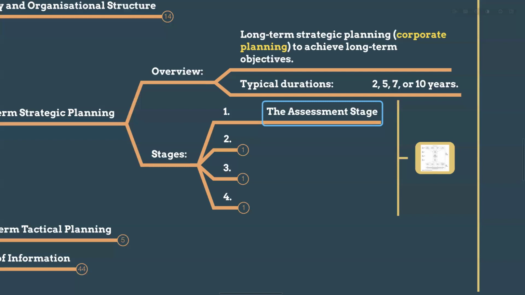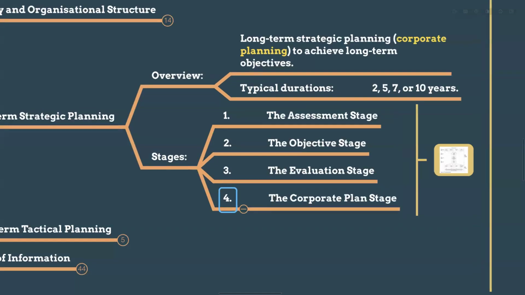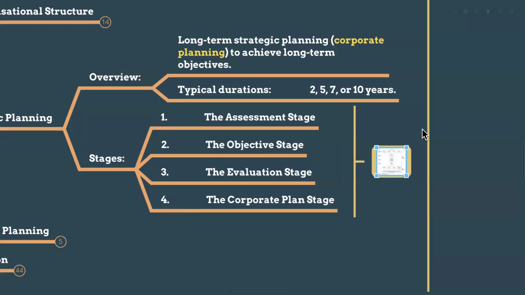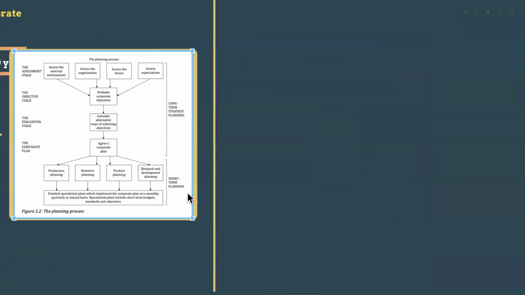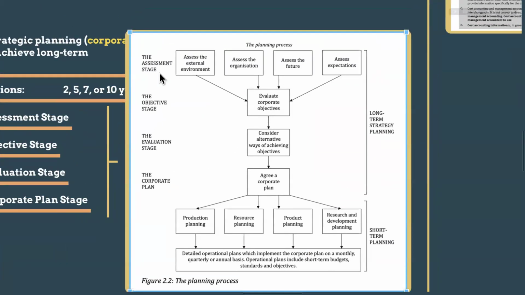The assessment stage, the objective stage, the evaluation stage, and the corporate plan stage. So these are the stages involved. Here, this is in your study text, guys. I can explain the stages to you here. The first one is the assessment stage.